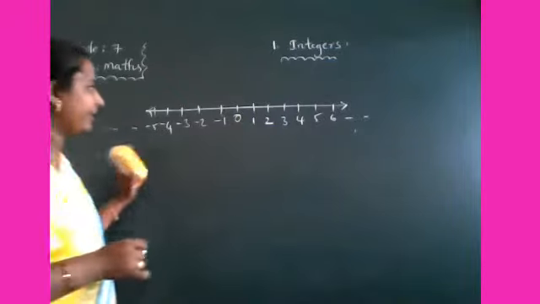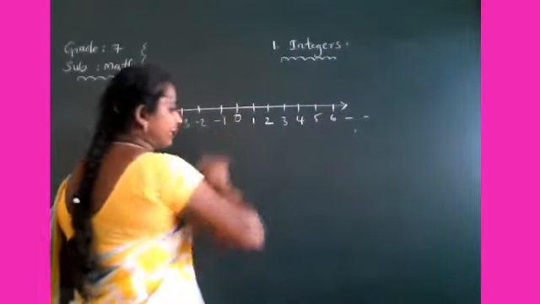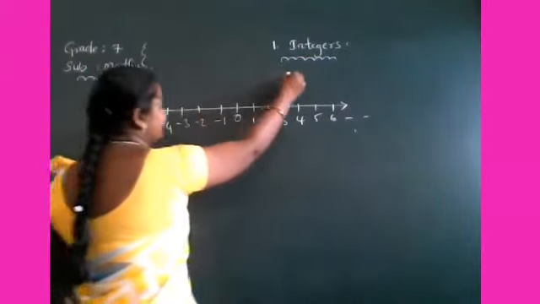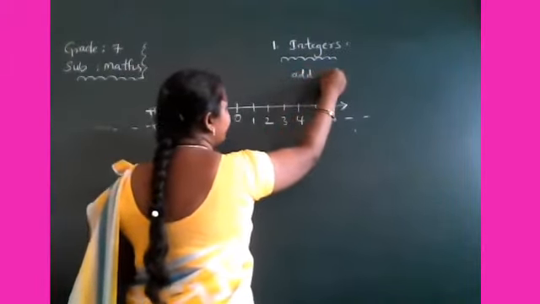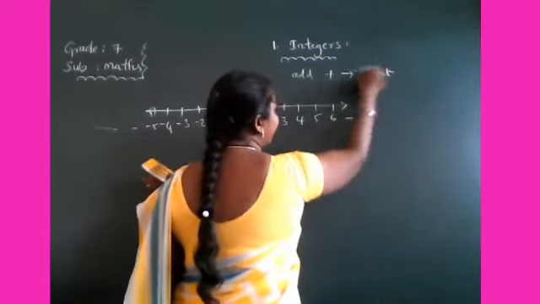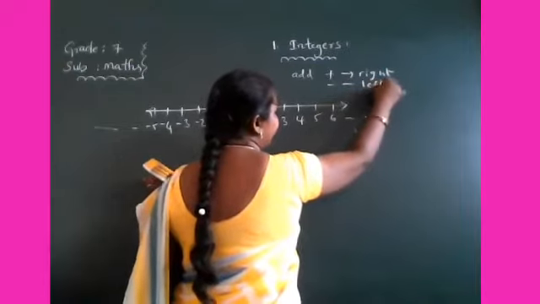Remember, if you add two integers, if it is plus you have to move right side, if minus, move left side.